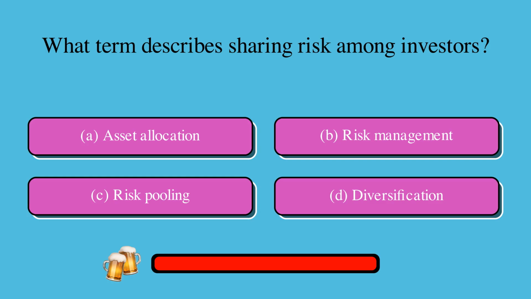What term describes sharing risk among investors? Is it A, asset allocation, B, risk management, C, risk pooling, or D, diversification? The correct answer is C, risk pooling.